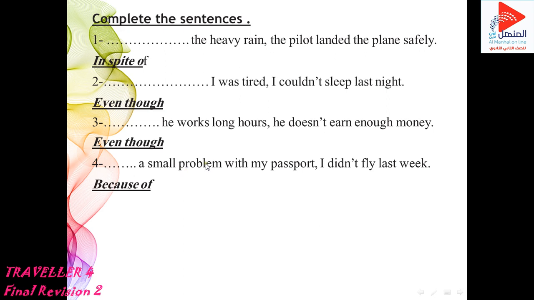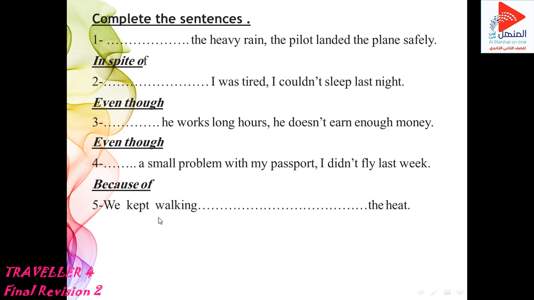But if I use because, it must be followed by a subject: because I, because he, because she, any subject plus verb. So I didn't have a subject here, but I have a noun, small problem, this is a noun. So I will use because of or due to. You can use due to. Okay? Why do I use because of? I use because of to express the reason why something happens. A small problem with my passport, I didn't fly last week, so I use in here because of.